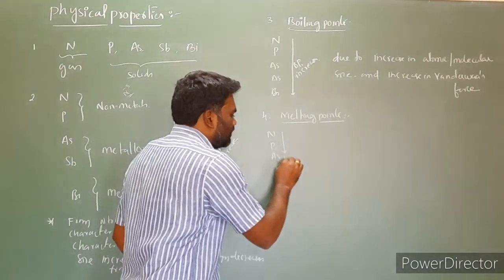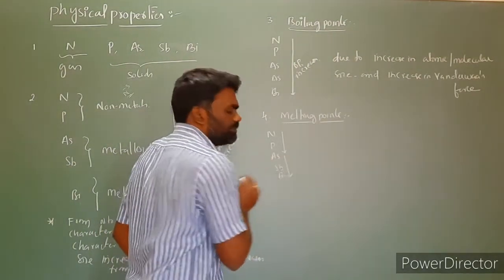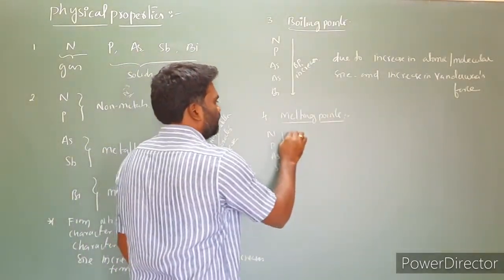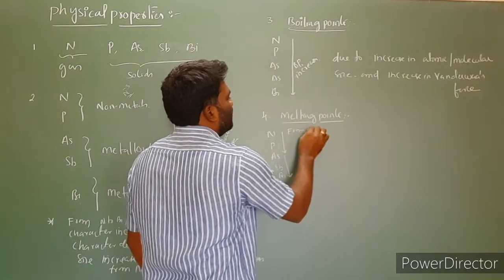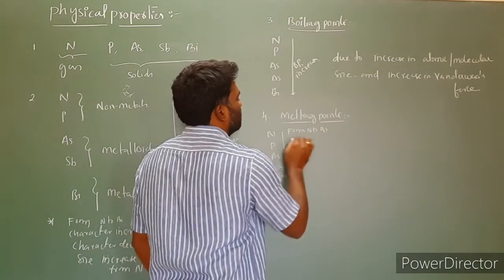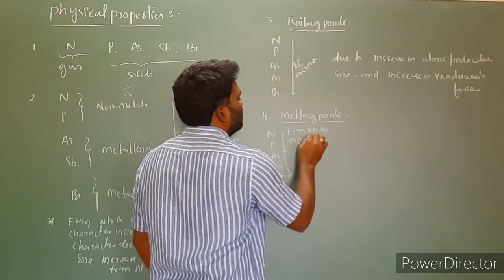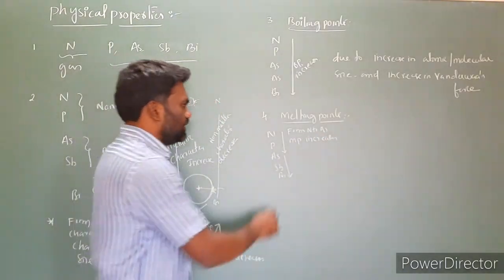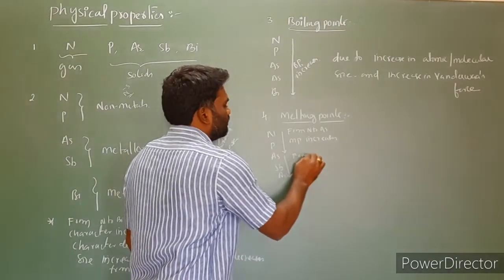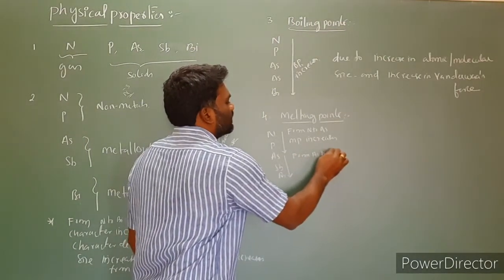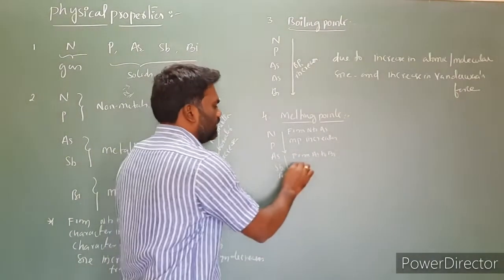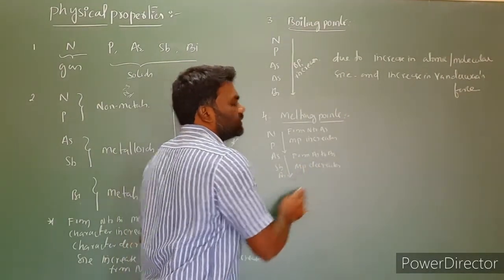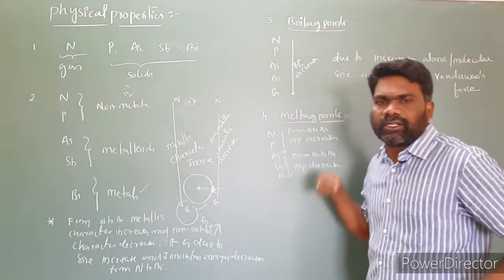From arsenic to antimony and bismuth, melting points decrease. So there is not a continuous decrease, nor a continuous increase.